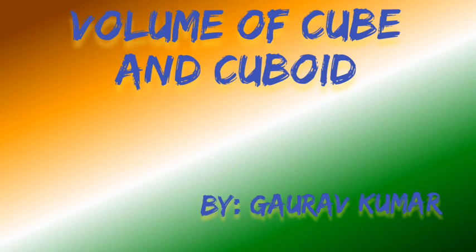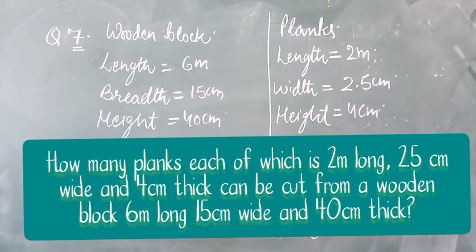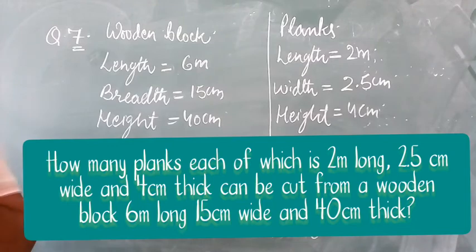Namaste everyone. Let us discuss a few questions of volume of cube and cuboid. So how many planks, each of which is 2 meter long, 2.5 centimeter wide and 4 centimeter thick, can be cut from a wooden block 6 meter long, 15 centimeter wide and 40 centimeter thick?